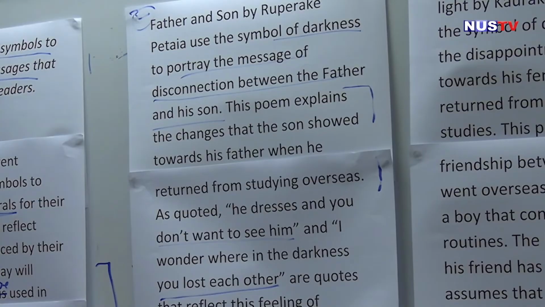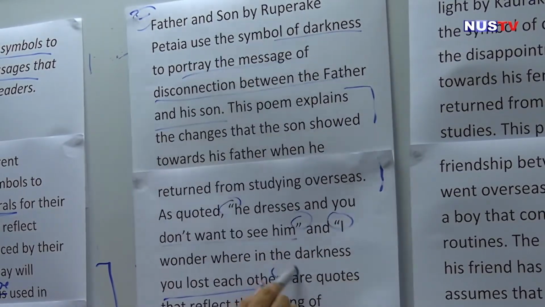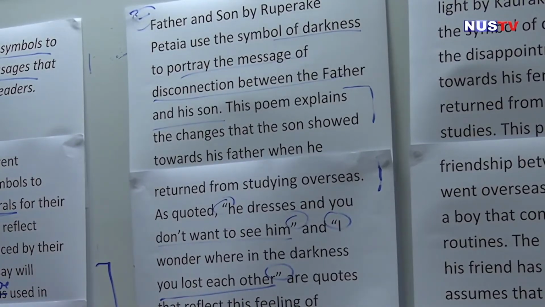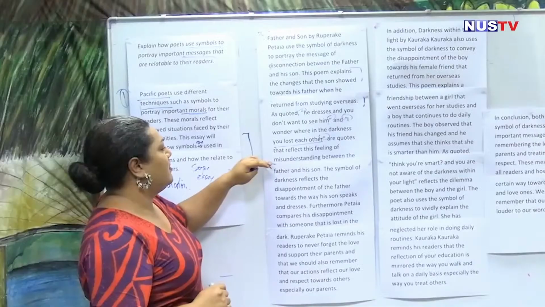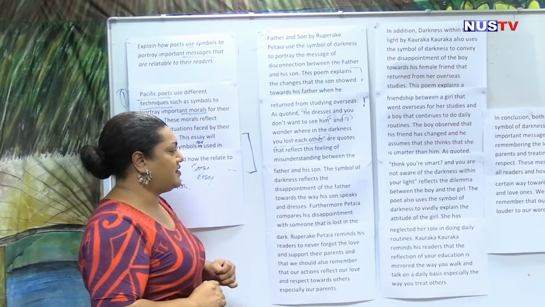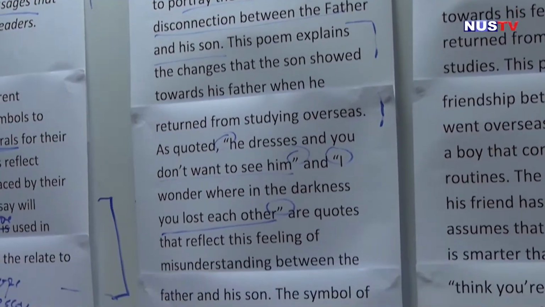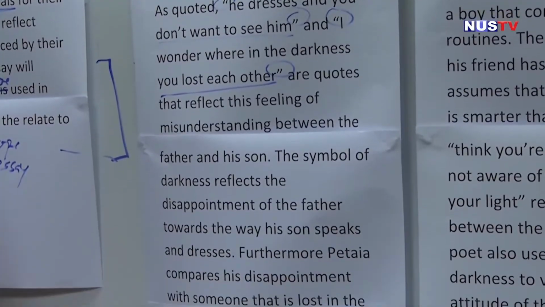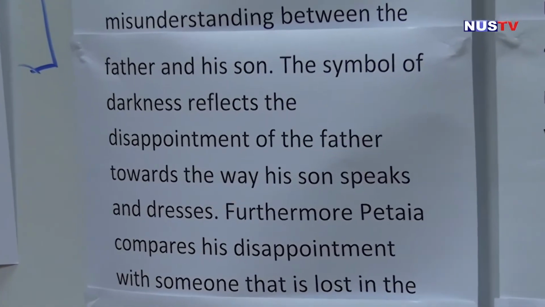Because you are using the quotation marks, so open and close inverted commas. It indicates that this is a quote that reflects the feeling of misunderstanding between the father and the son. The symbol of darkness reflects the disappointment of the father towards the way his son speaks and dresses. Furthermore, Petaya compares his disappointment with someone that is lost in the dark.